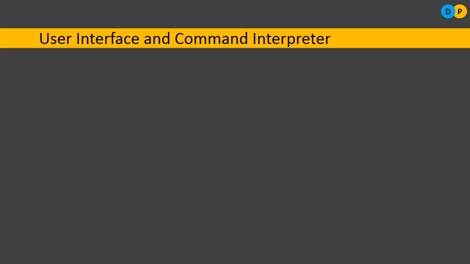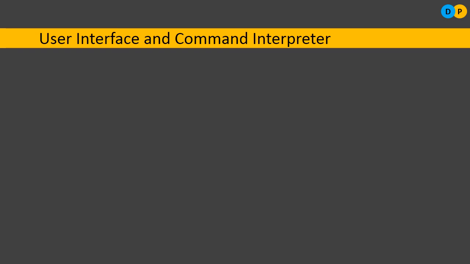Earlier, operating systems were developed on the platform of CUI, the command user interface, for example Windows 95 and earlier versions. If you wanted to open any application, you needed to key in all the commands. A very complex procedure. You needed to remember them. If you missed a single character, you would not be able to open or access a particular file. It was a very difficult task. So during those days, computers were not that popular. But now it's very easy to use a computer. There are icons spread over the desktop. You can double click and open any file. You can navigate over the computer in a very easy fashion. That's what user interface is.